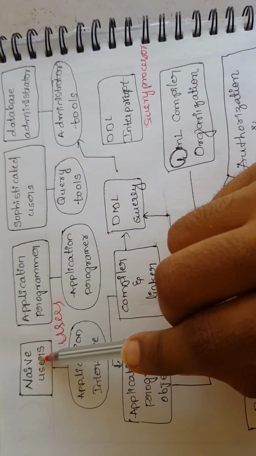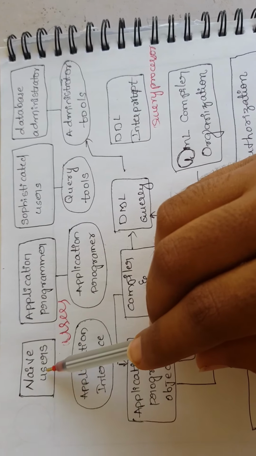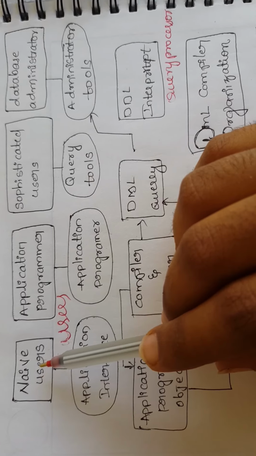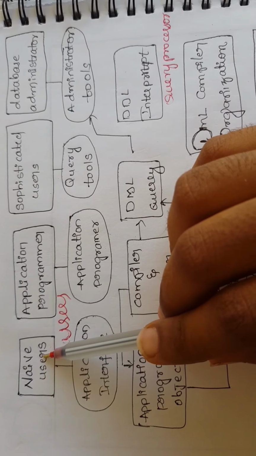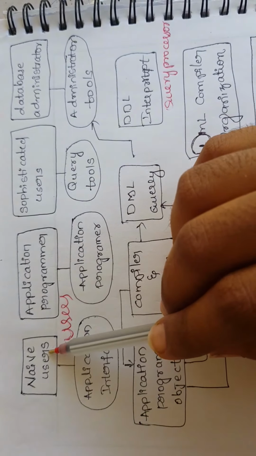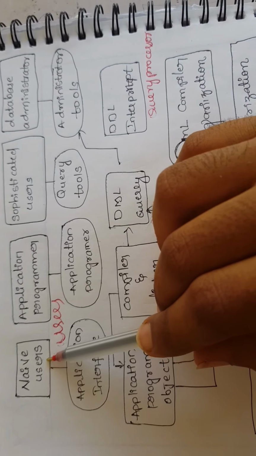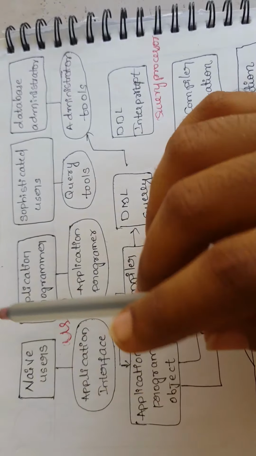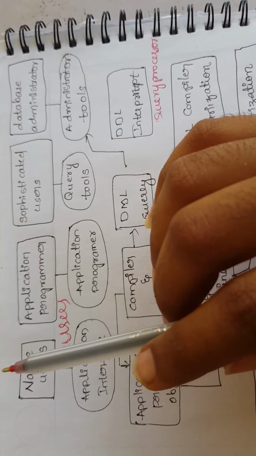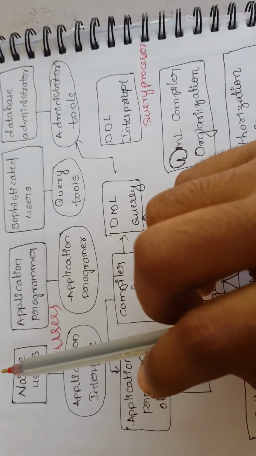because naive users can interact with the system by invoking one of the application programs that has already been written previously, and it will interact with the system for invoking another application program.